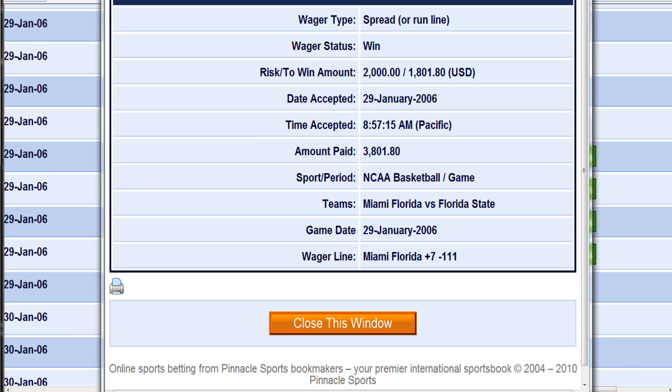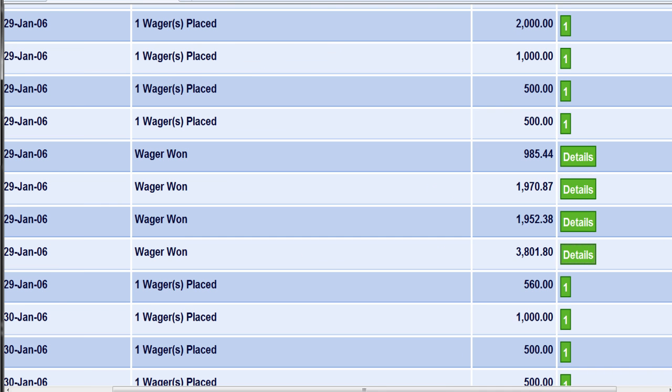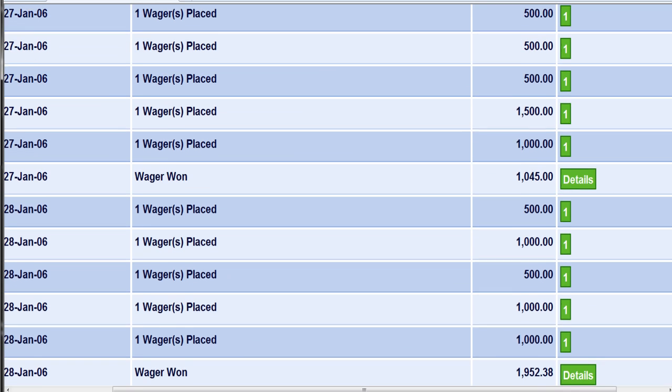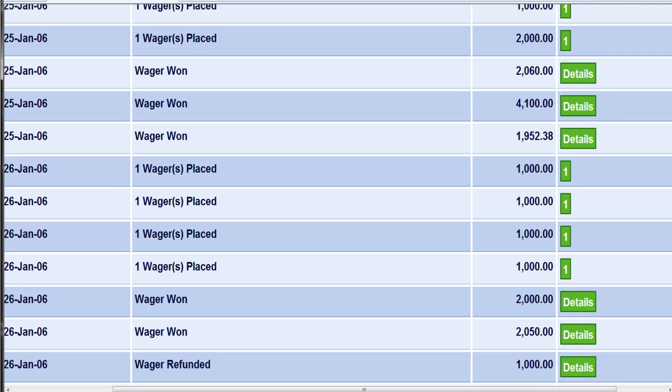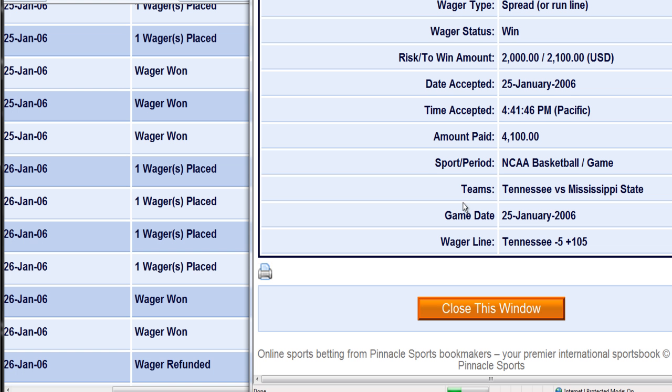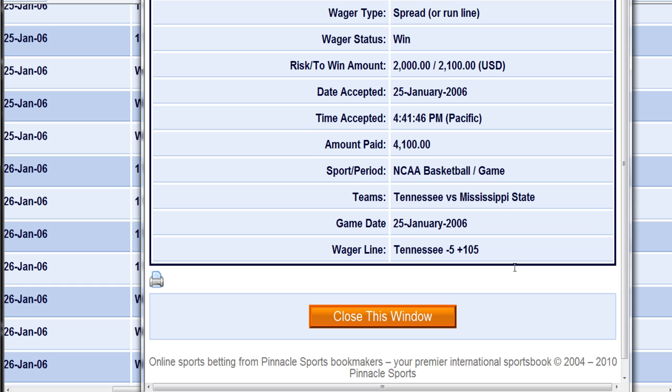So this one won. I can't remember the final for these games. It was a long time ago. Let's find another bet. And I know too, a lot of these bet amounts are random, anywhere from 1,000 to 4,000. Let's see here. Tennessee minus 5 plus 105. So this means every 100 I risked, I got my 100 back plus another 105. So for the 2,000 I risked, I got back another 2,100.